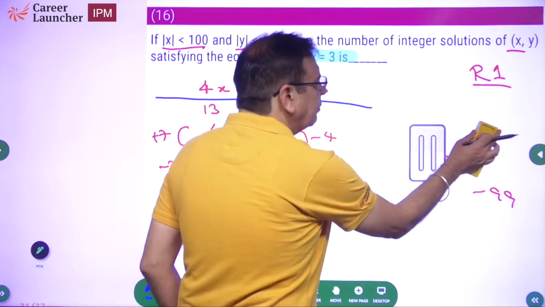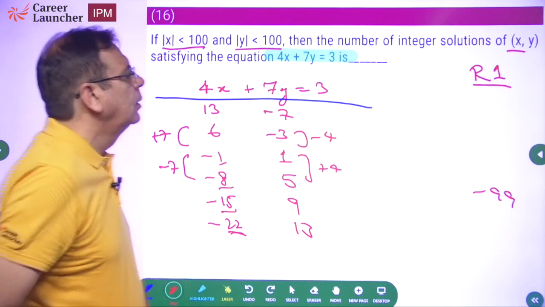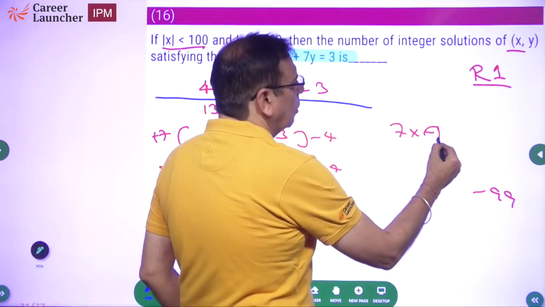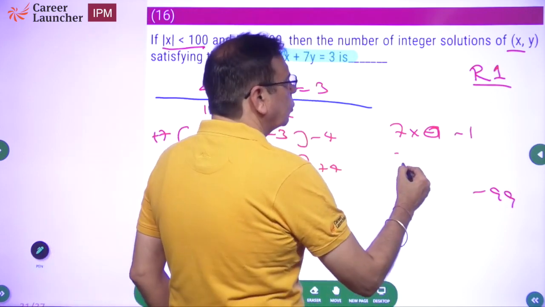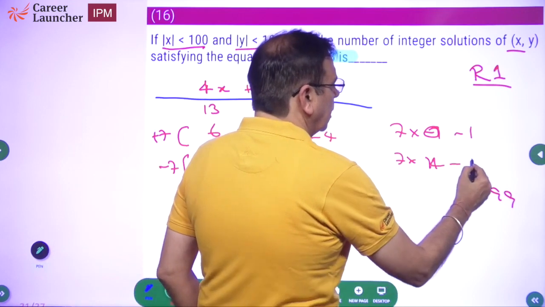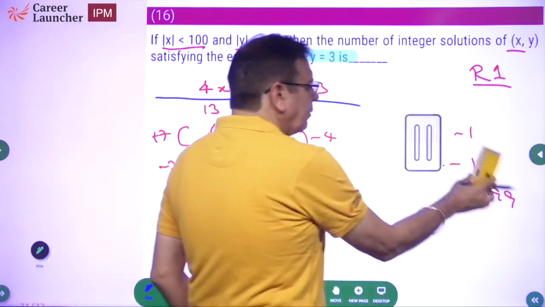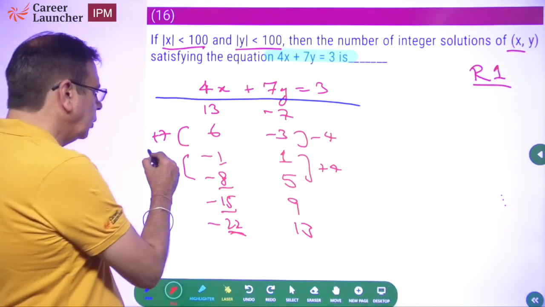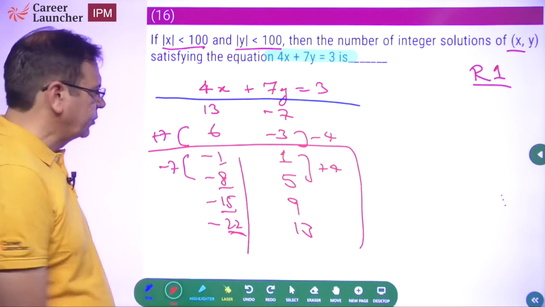So how many negative numbers will I have? From x equal to minus 1. Effectively the smallest is 7 into minus 1, then 7 into 0, minus 1, up to 7 into 14, minus 7. Okay, so effectively how many values are we getting? We will be getting 15 values here. So out here, these are going to be 15 values of x.